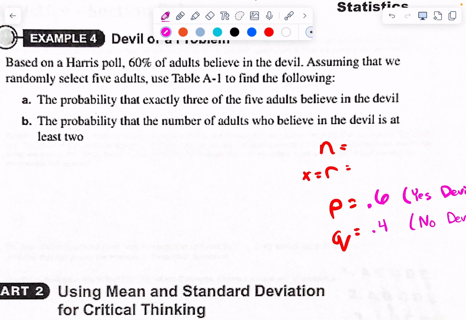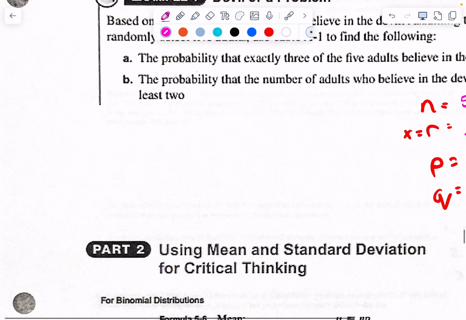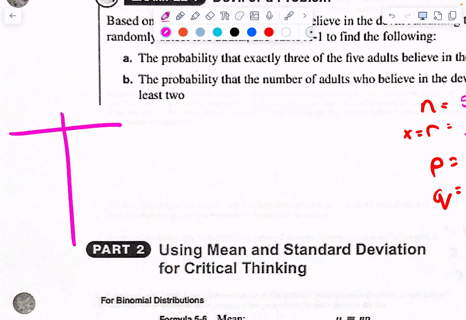And then we go down to part A. The probability that exactly 3 of 5 adults believe in the devil. So N and R. 3 is R. 5 is N. Just so we're clear, if we were to make this into a table, which we're probably going to have to do part of for part B, we have an X and a P of X. We call it R instead of X. If you want to call it R, that's fine. If I have 5 adults, I could have 0 of them believe in the devil, 1 believe in the devil, 2, 3, 4, 5. 5 would be all of them believing in the devil.